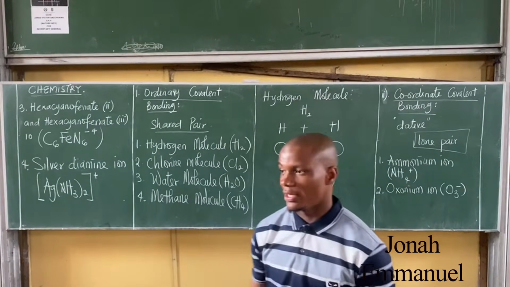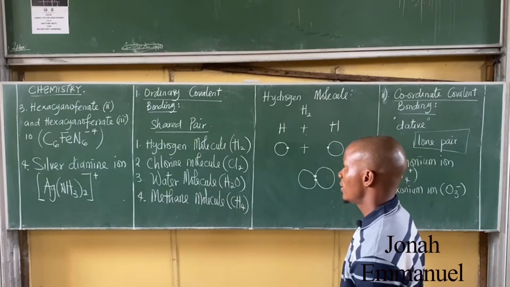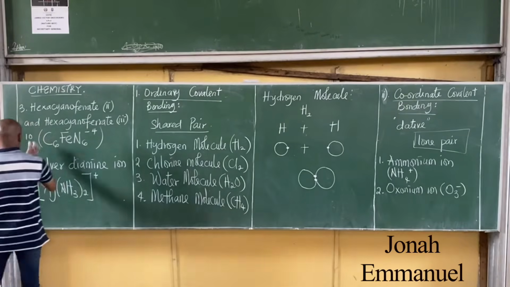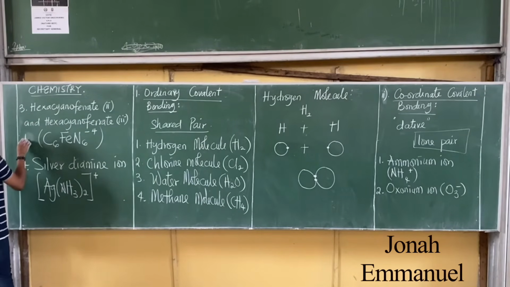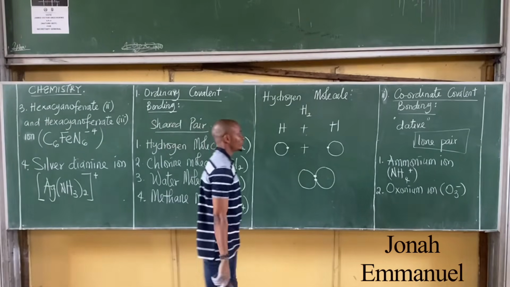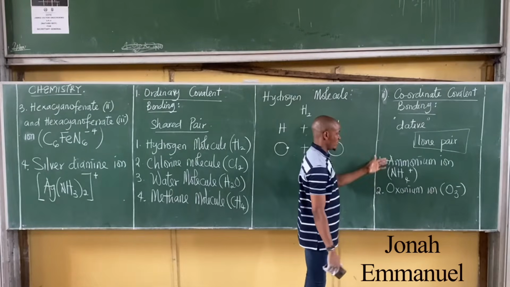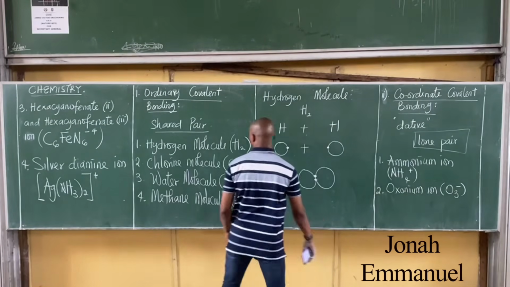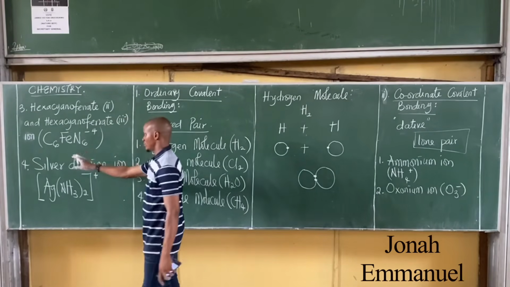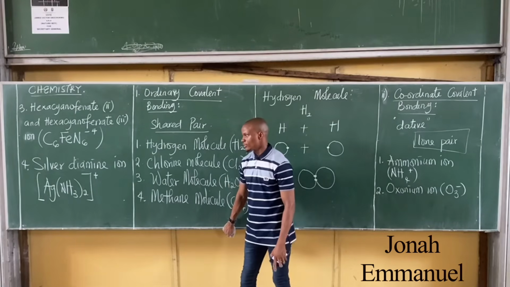Hexacyanoferrate(II) and hexacyanoferrate(III) ion. Right, so these are the examples of cases where we get ordinary covalent bonding: ammonium ion, oxonium ion, hexacyanoferrate(II) and hexacyanoferrate(III) ions, and then silver diammine ion, and that's it.